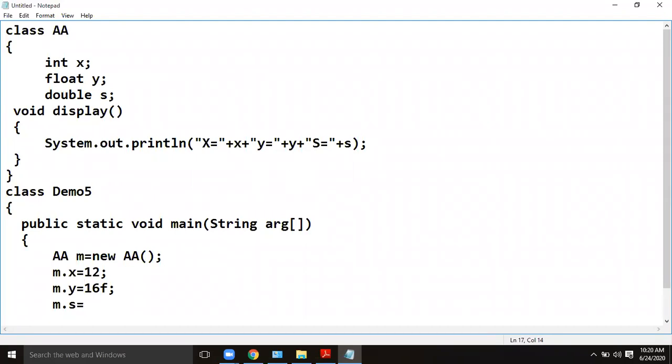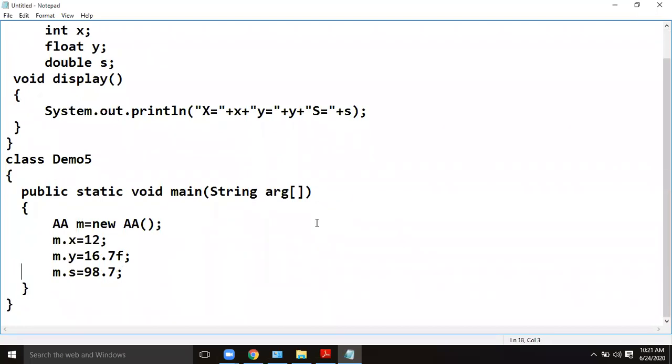Dot y is 16.7f, let's say 98.7, because the second one is a floating point variable. This is how we have to access.